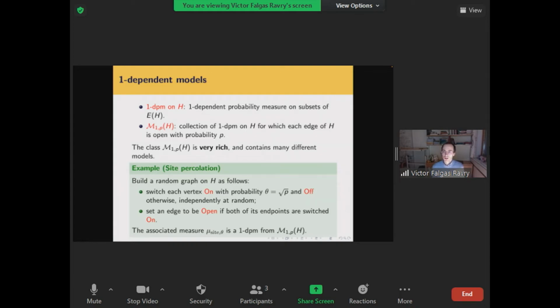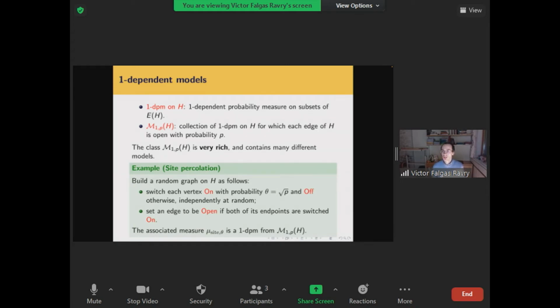Okay, so this is going to be a one-dependent model because all of the randomness comes from the vertices. What happens in disjoint sets is going to be completely independent. And what's the probability that an edge is open? Well, for an edge to be open, both of its endpoints need to be switched on, which happens with probability theta squared. So you get theta equals square root of p, you get a one-dependent model in which the edge probability is exactly p. Okay.